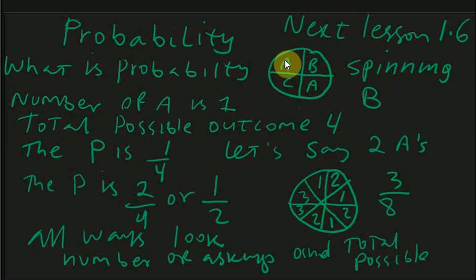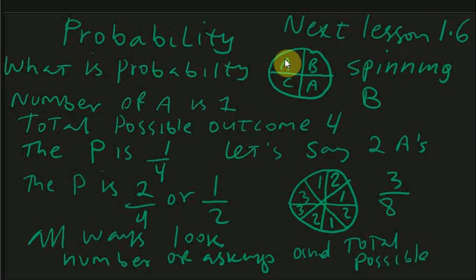So the probability of these things going to the A will be, if this is A, B, C, D, the possibility these things turn to the A will be 1 out of the 4. The 4 is the total. So 1, 2, 3, 4. So 1 out of the 4 will be possible. This will turn into A, right?